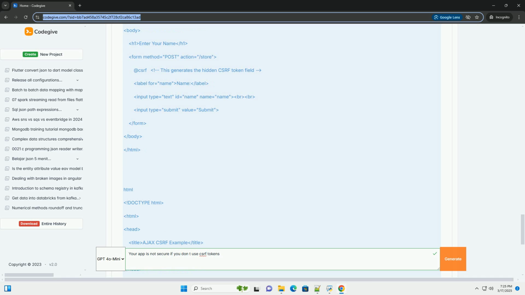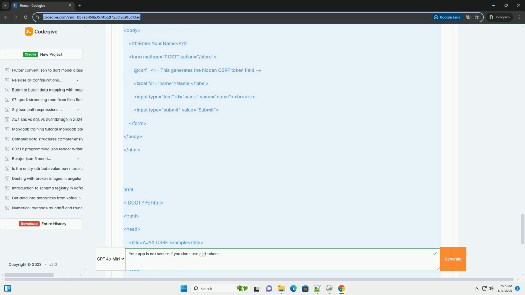JavaScript with Ajax: when making Ajax requests, you need to manually include the CSRF token in the request headers. The CSRF token can be retrieved from a meta tag or a cookie. One, the meta tag approach requires the server to inject the token into the HTML.